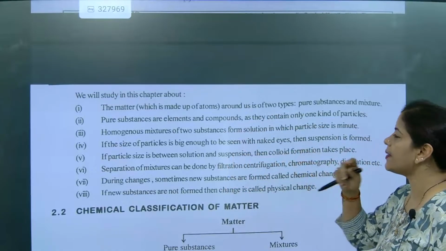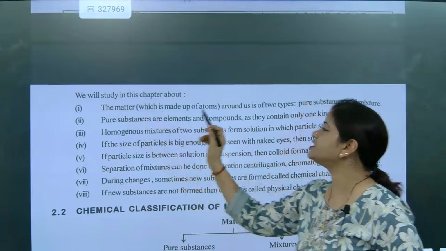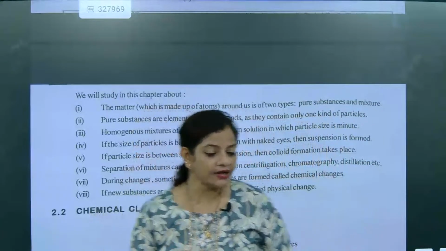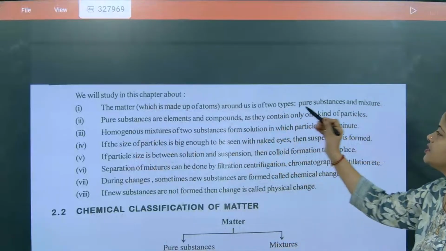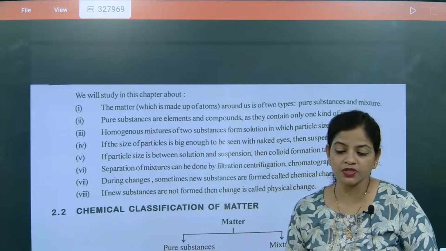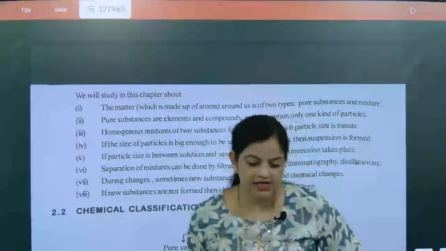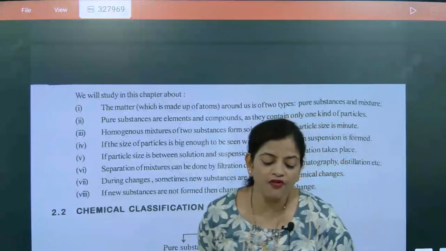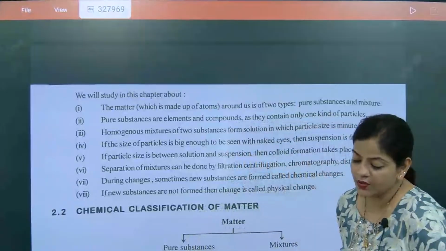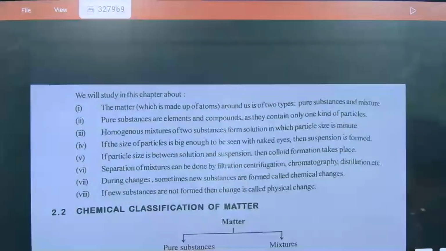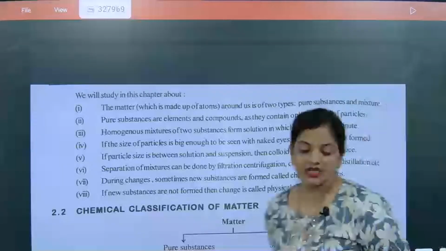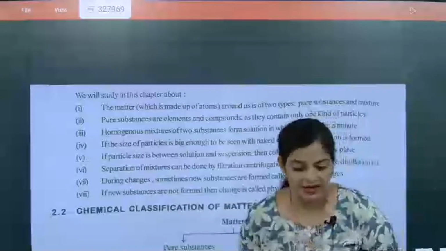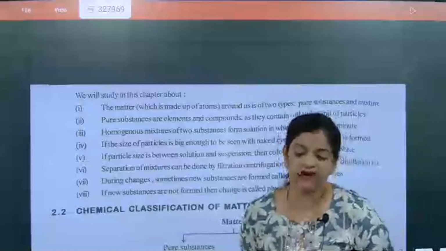So we will study this chapter. The matter is made up of atoms. After that, what we are going to study is of two types. What are the two types? One is pure. Okay, Tanisha has sent the answer. Pure substances are material that have only one type of particles. Very good. Material which is made with exactly one type of particle. This is the statement given by Tanisha.